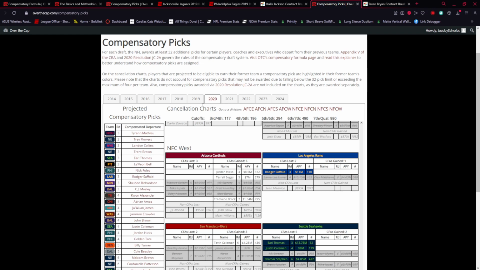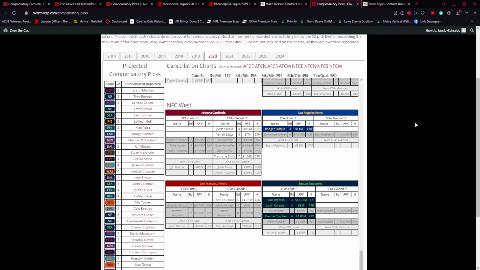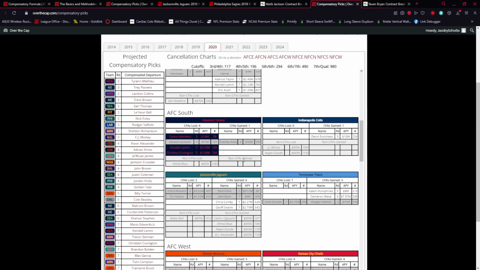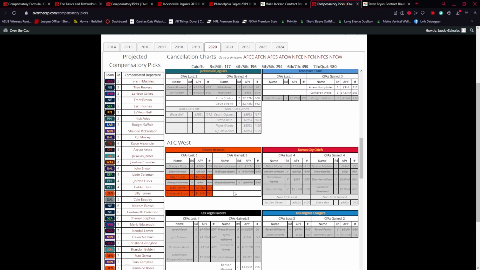Now we look at the 2020 compensatory picks. This is awarded in the 2020 draft, and it is from 2019 free agency. The reason you can tell that is if I go up to the Jaguars, you'll see an old friend, Nick Foles, in here, right? Signed in 2019. We all know that. That would be proof of that.